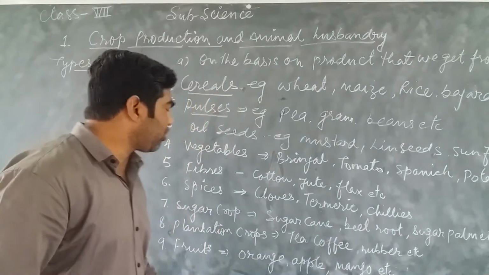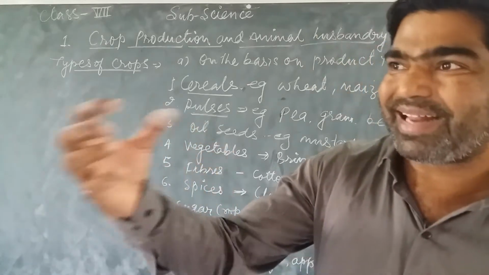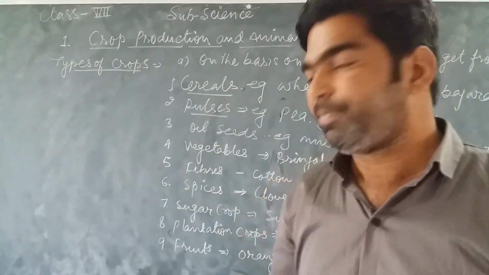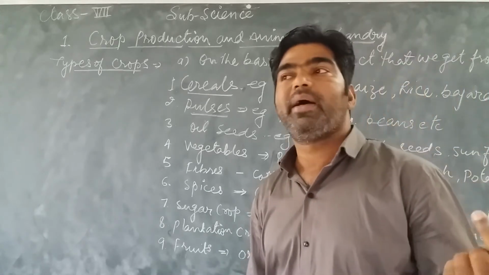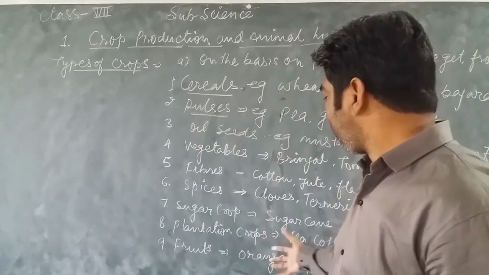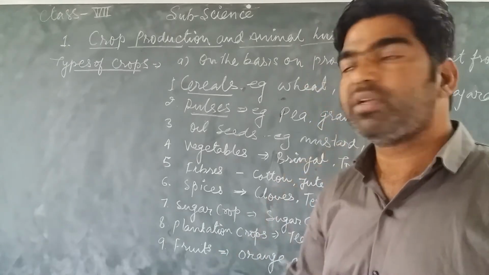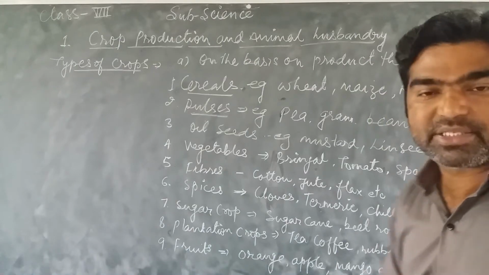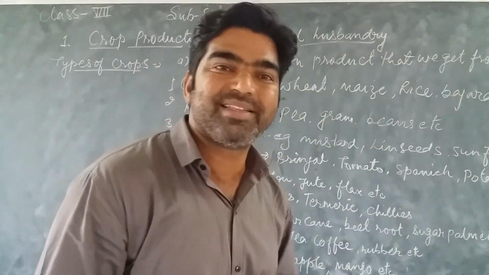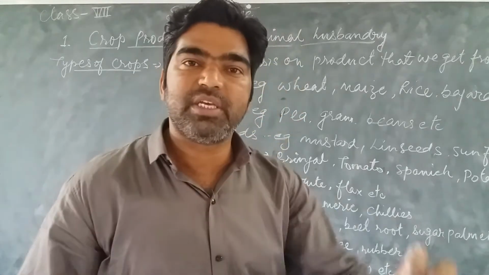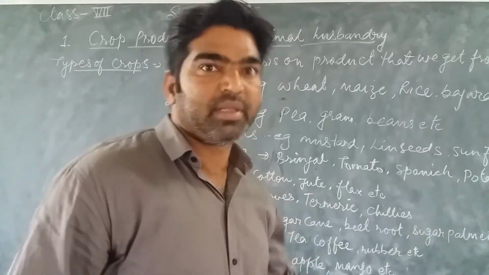Now next one, sugar crops. Sugar crops are the type of crops from which we get sugar. Sugarcane is one cash crop. Beetroot and sugar palm are also used for extracting sugar. So these are the three different types of crops from which we can extract or derive sugar.